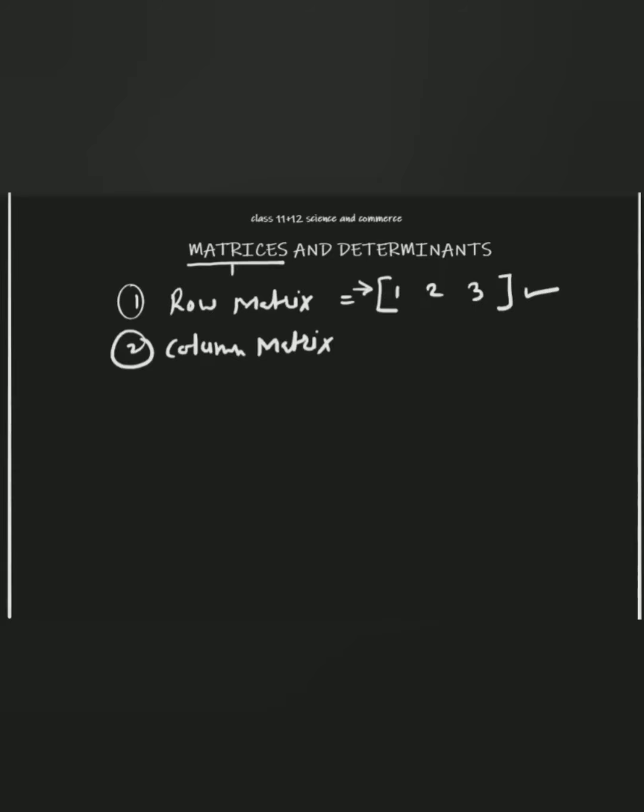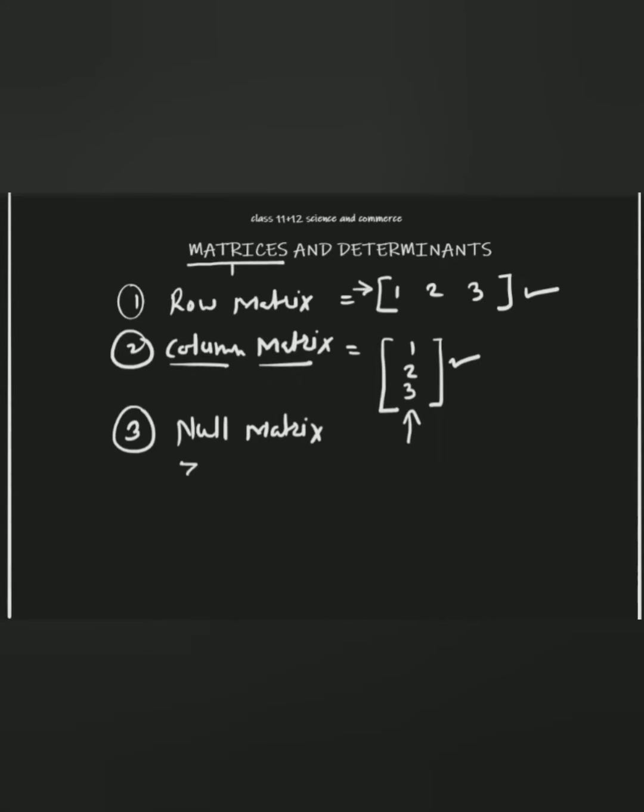Similarly, a matrix having a single column, like this 1, 2, 3, you can see the number of columns is only one, and a matrix having a single column is known as a column matrix. So this is the second type of matrix. Let's see what the third one is. The third type of matrix I can write here: null matrix or zero matrix, we can say.